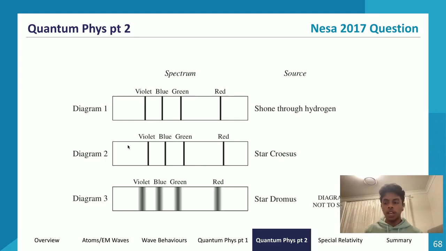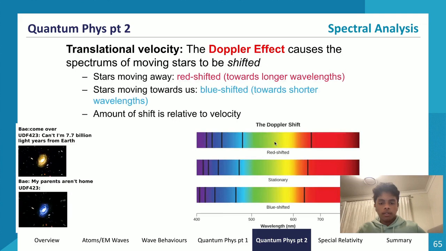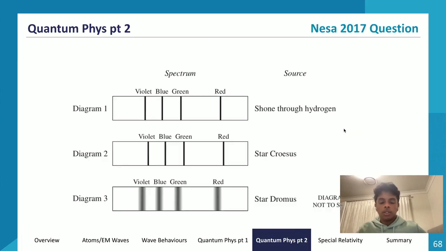So that segues us onto translational velocity. Let's look at this pattern. In diagram 2, it has the same pattern, but it's shifted towards the right, right? This entire set of spectral lines is shifted slightly towards the right. What does that mean? Well, if it's shifted more towards the right, then it's going to be red shifted. It's shifted towards the red end of the spectrum. What does that mean? It means that the star is moving away from us, right? As the light waves are coming towards us, star Croesus is moving away from us, so the wavelengths get stretched out, and so it appears more on the red side of the spectrum.